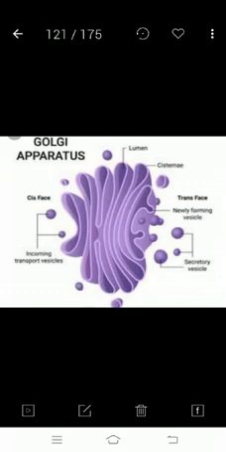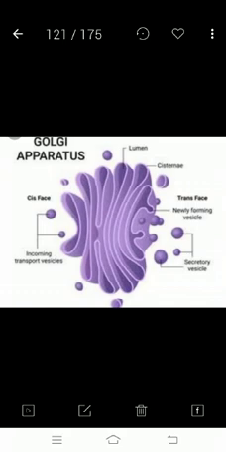Here we are seeing flattened bags arranged in parallel, one above the other, standing in a stack. These stacks are called cisternae. They are connected with the endoplasmic reticulum.